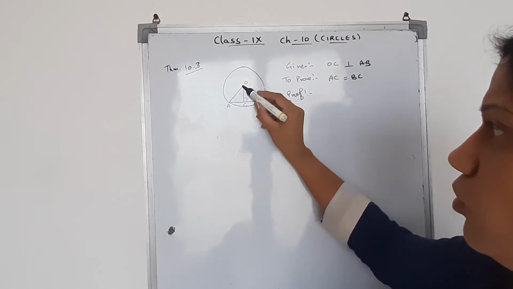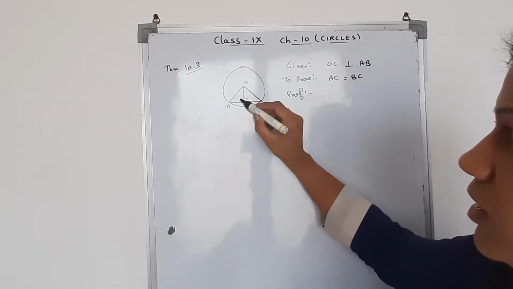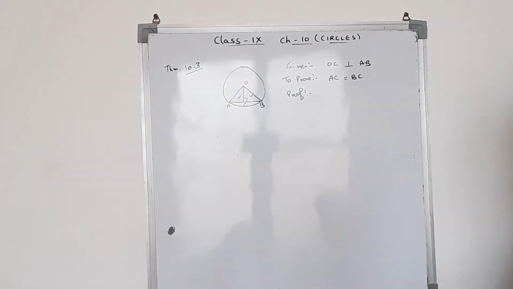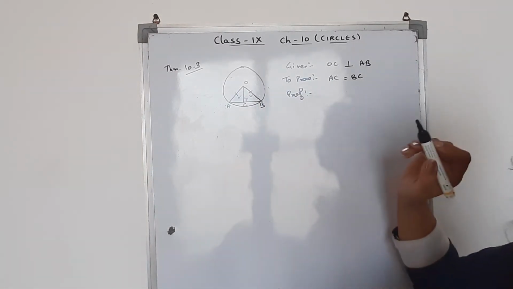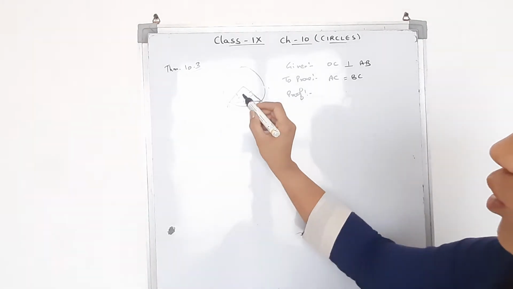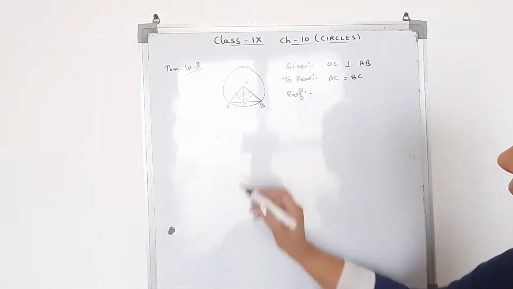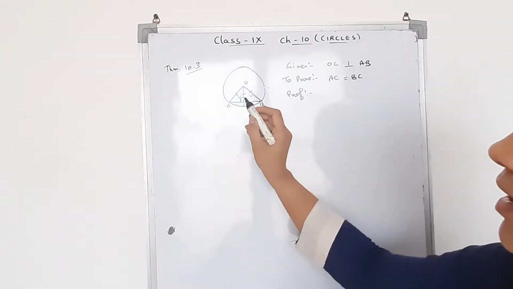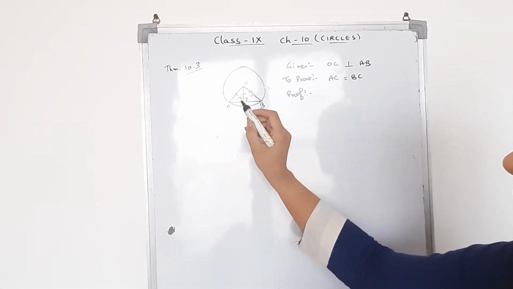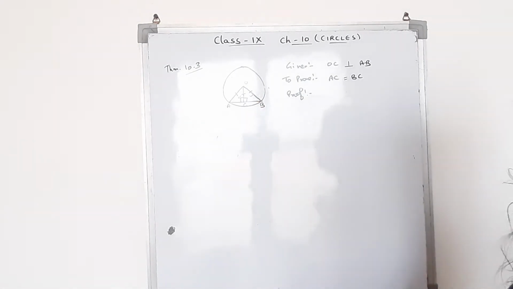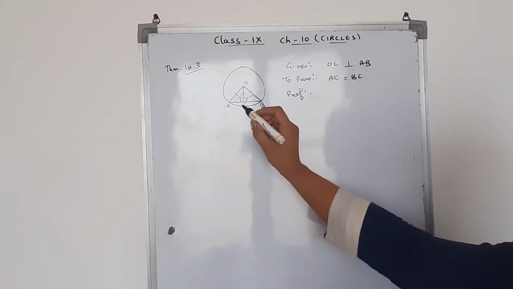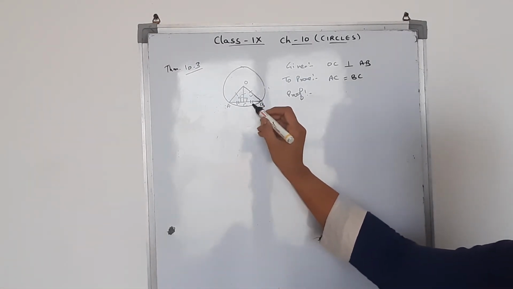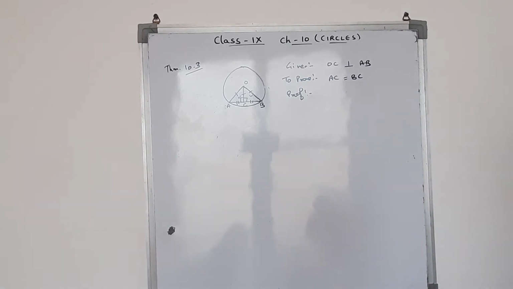So what you need to do is join these. After joining, take these two triangles. In these two triangles, OA is equal to OB as radii. OC is common, and this is already given right angles. So by RHS, the triangles are congruent. If the triangles are congruent, then obviously by CPCT, AC is equal to BC. This is a very simple proof.